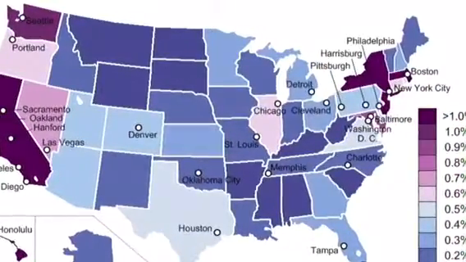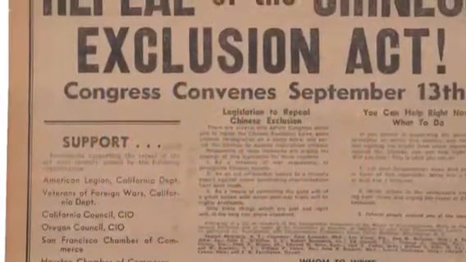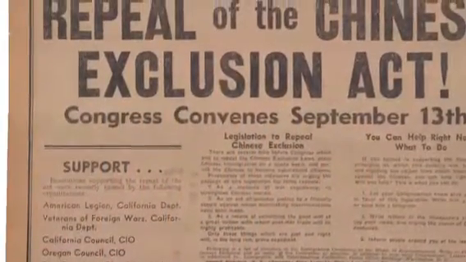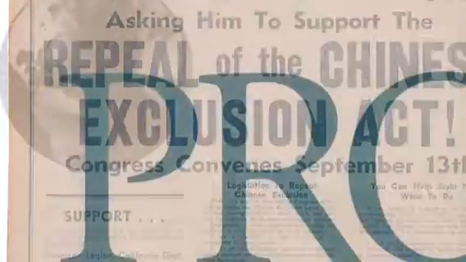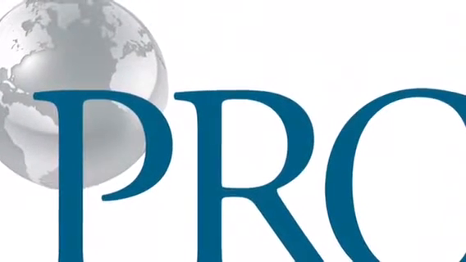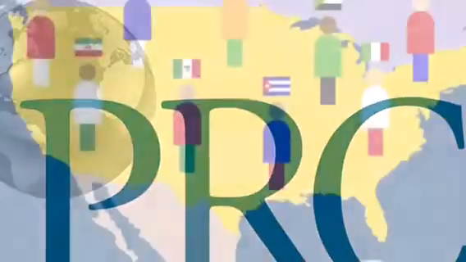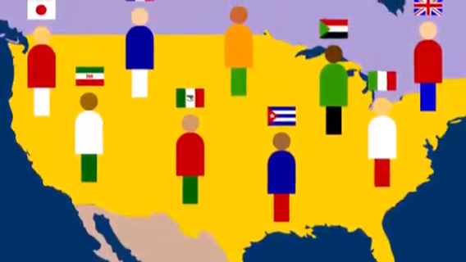During an interview I conducted with Charlie Chin, a historian at the Chinese Historical Society of America in San Francisco, California, he told me that most of the Chinese that are coming from overseas are going to Canada and not the US. He also said even after the act was repealed, the government still had in place a quota of 105 Chinese to the US, and that did not change until 1968. And the recognition of the PRC by the USA did not happen until 1979. That's only 39 years of normal immigration, and that's not a long time.